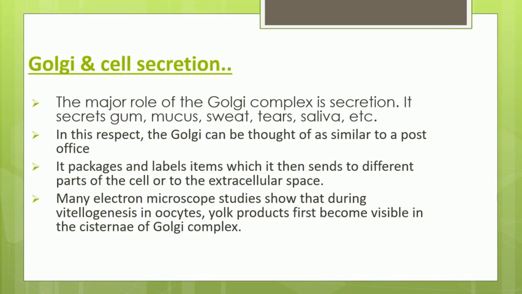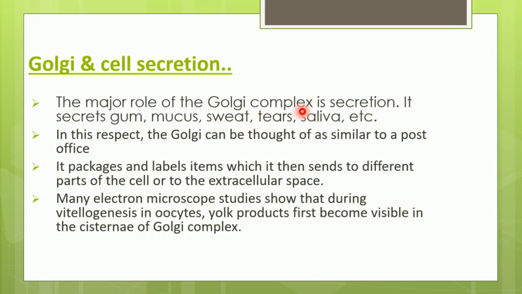Okay, now we will see the first important function of the Golgi complex, that is cell secretion. So the very important role of the Golgi complex is in cell secretion. Various body secretions or cell secretions like gum, mucus, sweat, tears, saliva are produced with the help of the Golgi complex.